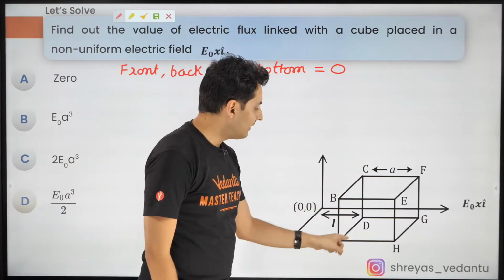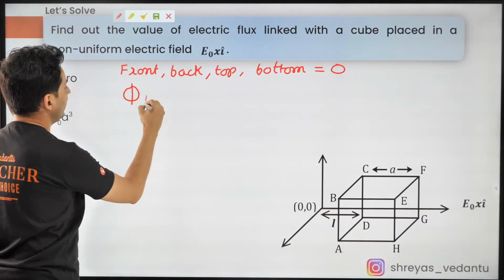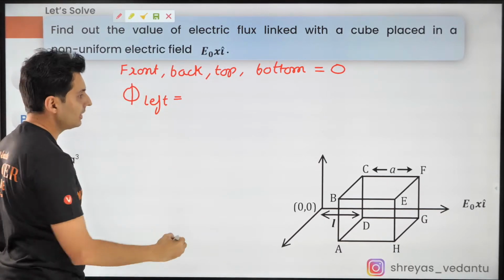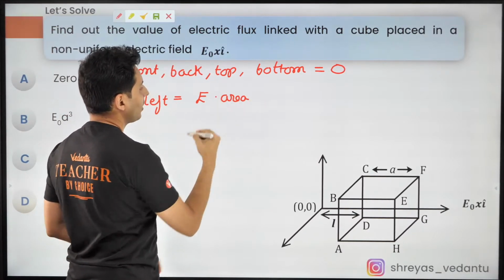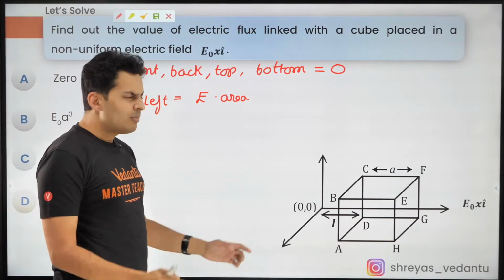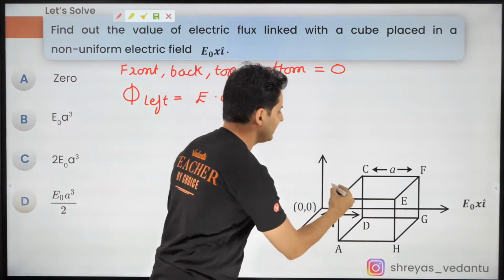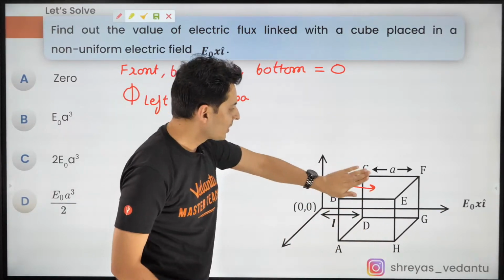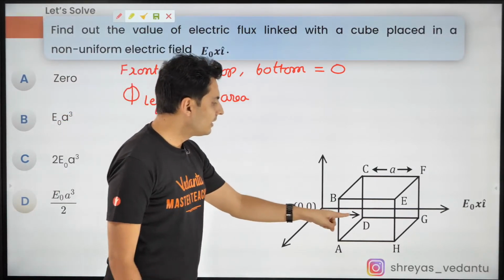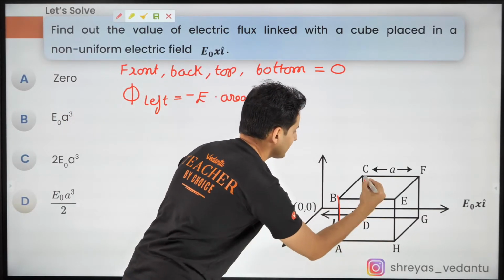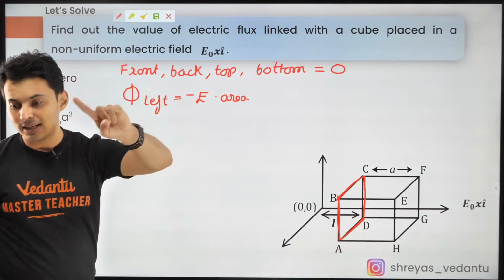But through the left side, well, let's think about it. The flux through the left side will be the field multiplied by area vector, or basically field multiplied by area. But hold on, shouldn't it be negative because the field lines are entering inside? So first of all, I'll put a minus sign. So field on this surface multiplied by area of that surface.